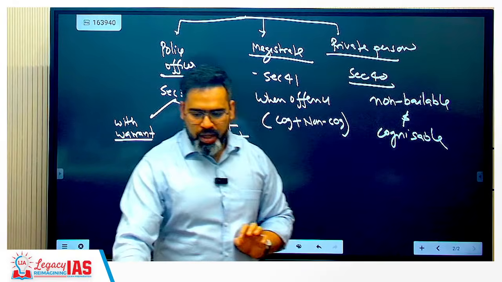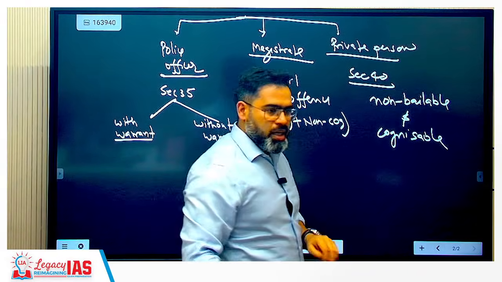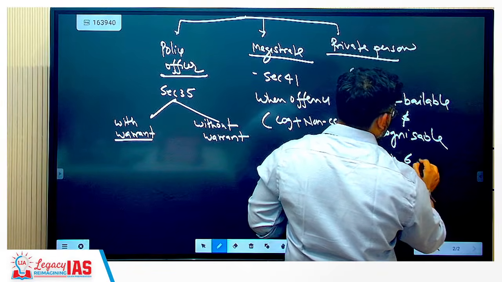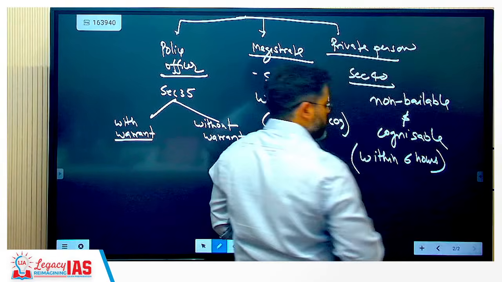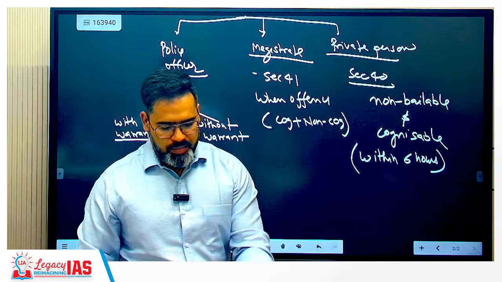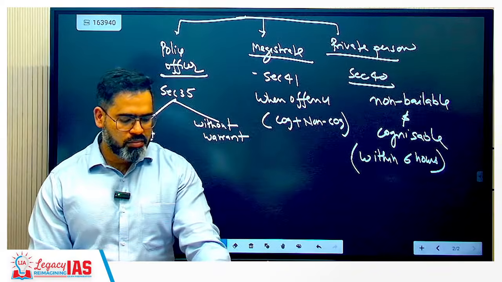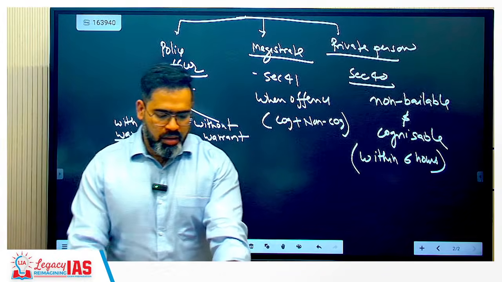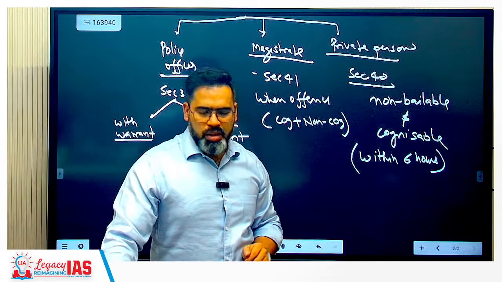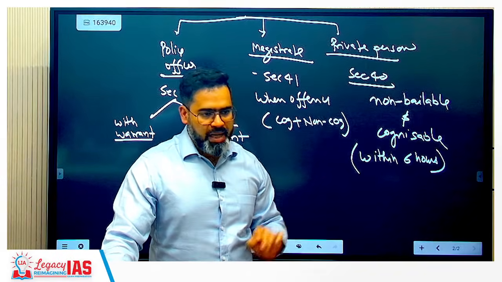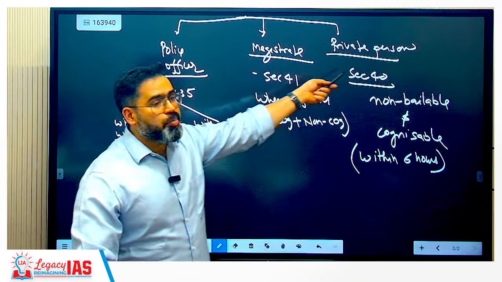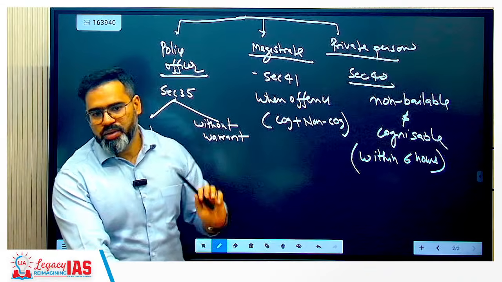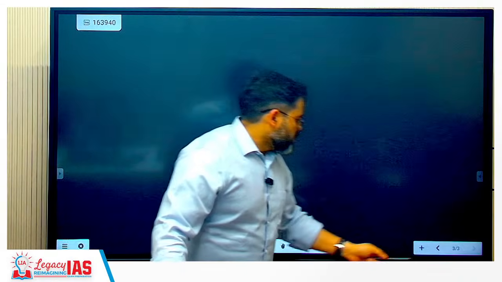Okay, so you can write, a private person must hand the arrested person within 6 hours to the nearest police station basically. Nearest police station. Clear? Easy. So this was important, whether a private person can arrest or not. The answer is yes, they also can arrest, but within 6 hours they need to hand over. Next, who can arrest is done.